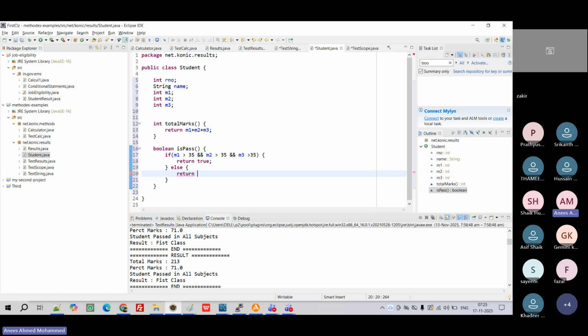For example, you are my student now. I take your result one time and I give you the result. I will say you got M1 100 marks, you got M2 90 marks, you got M3 75 marks. Then again I am saying whether you passed. That's enough for me, because you are already holding the marks. I don't need to repeat the marks to you. Why?